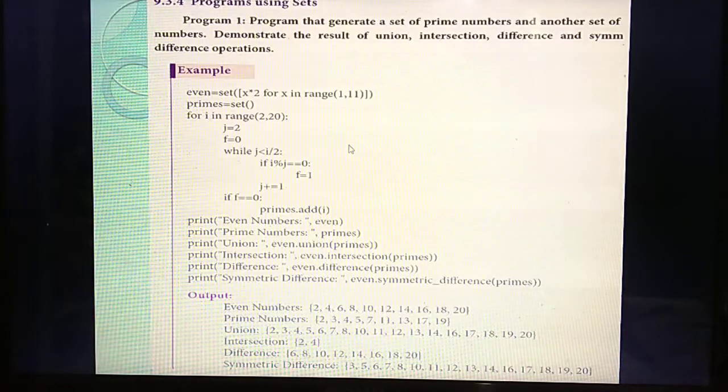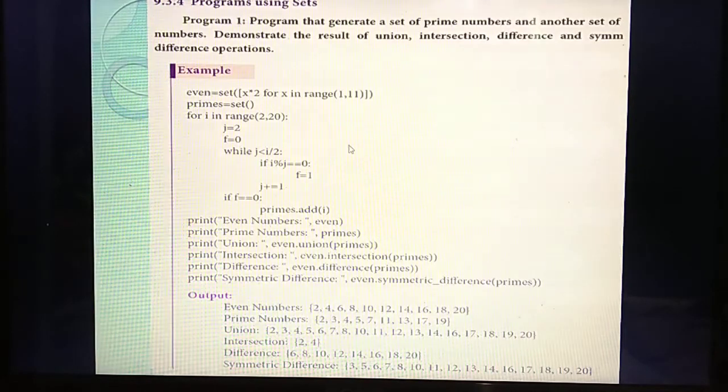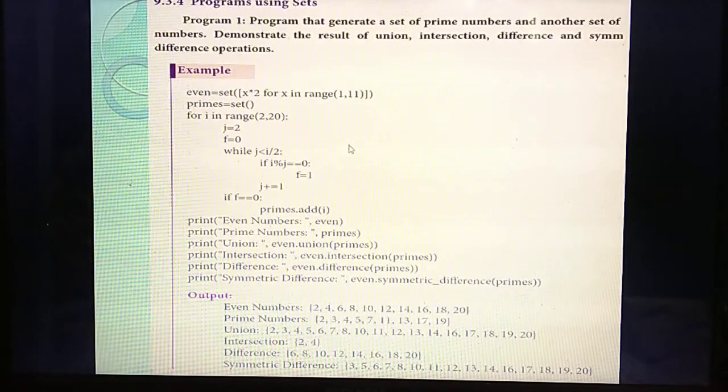So listen. What's the program? You are going to write a program to generate a set of prime numbers, and another set of even numbers. Understand what things you are going to create? You are going to create two sets. One set is for creating even numbers and another one is for creating prime numbers.